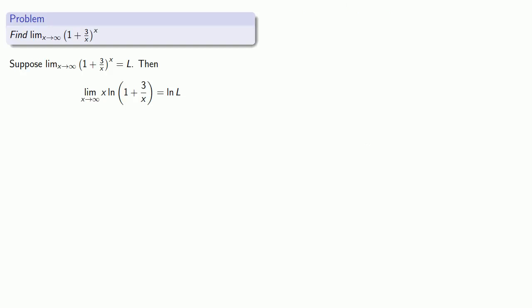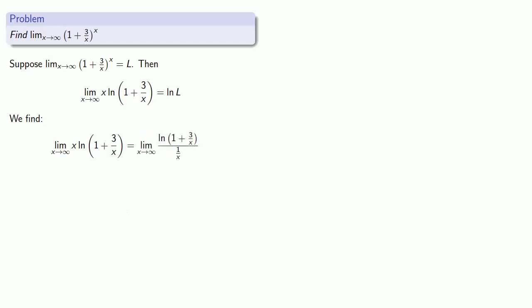Well, as x goes to infinity, x goes to infinity, and the log of 1 plus 3 over x goes to 0, so this is an infinity times 0 form, and we're not allowed to go into the L'Hopital with such a form, so we'll do some algebra.